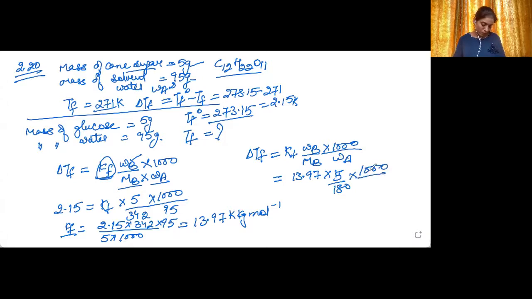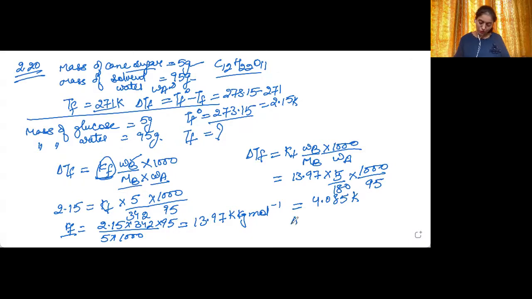Upon WA, WA is again 95. So it will be equal to 13.97 multiplied by 5000 divided by 180. Okay, so it is coming out to be equal to 4.085 Kelvin. So we have found the delta TF.